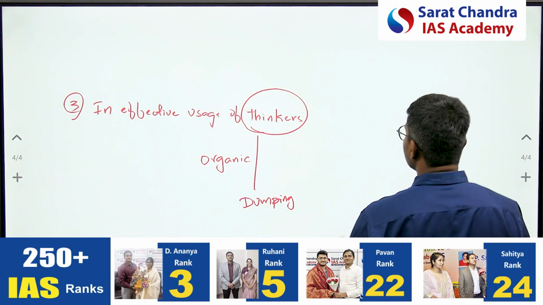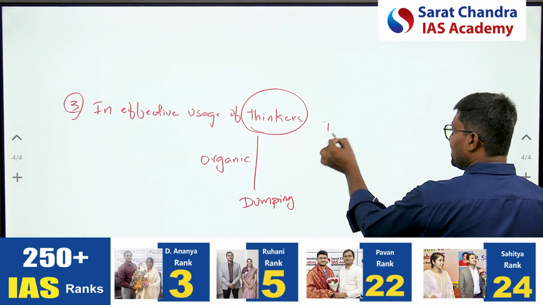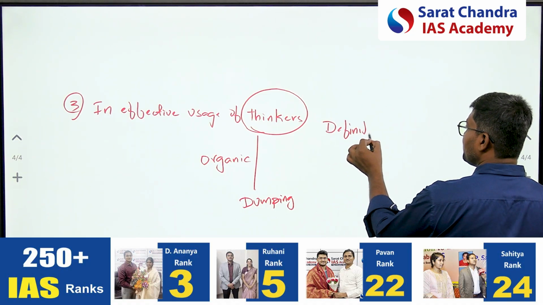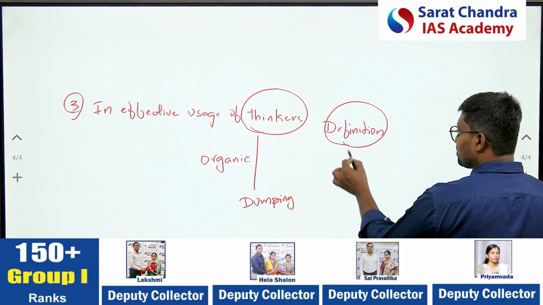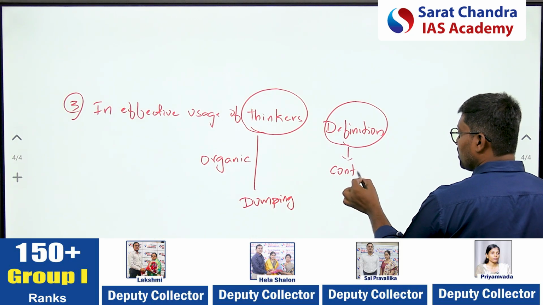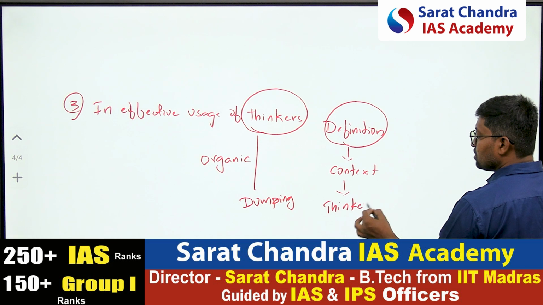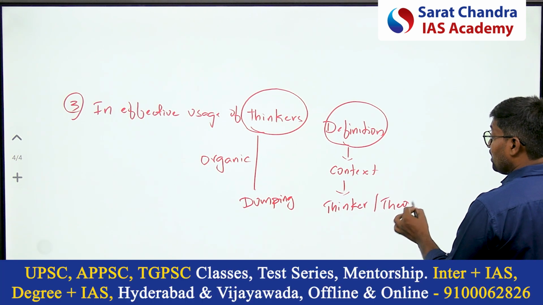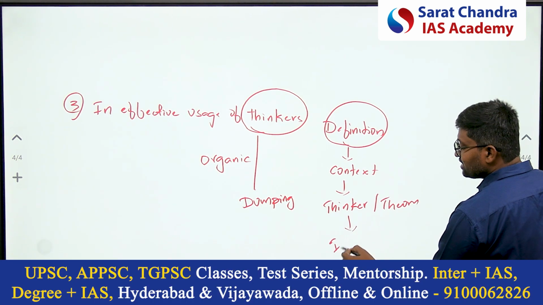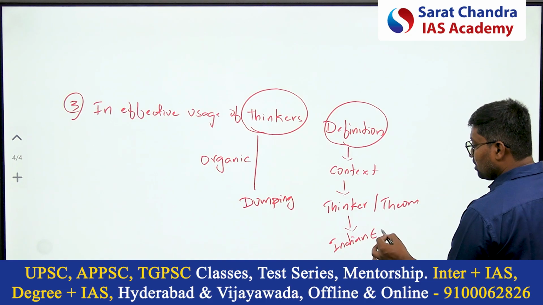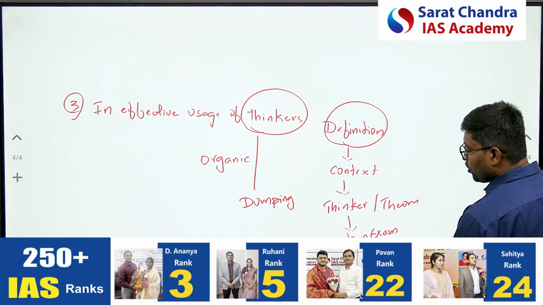When you are writing an answer, first focus on the definitional aspect. After the definition, try to build the context. Then bring the thinker and his theory, and then give an Indian example. Then talk about the way forward.